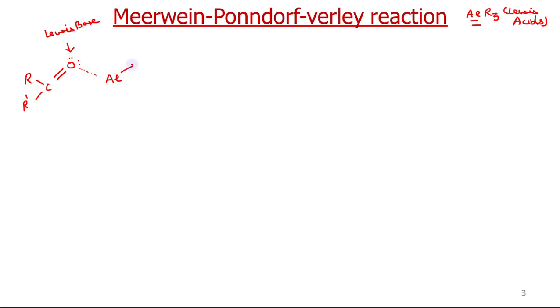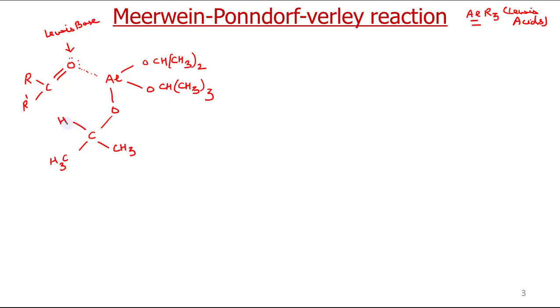It has 3 isopropoxide groups: O, CH, CH3 twice; O, CH, CH3 twice; and the third I will write a little differently, O, C, CH3, CH3. I have written it in a specific way so that we can understand this mechanism easily.